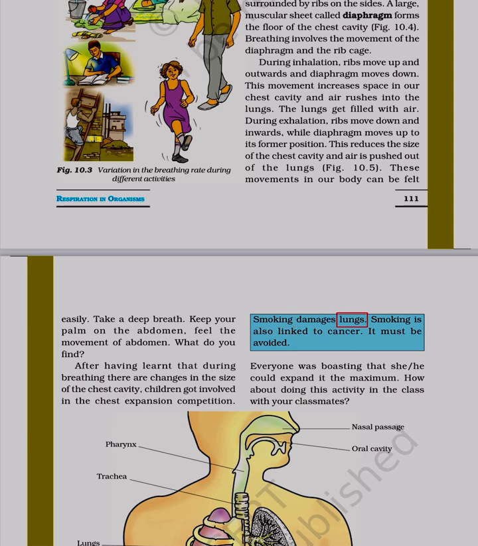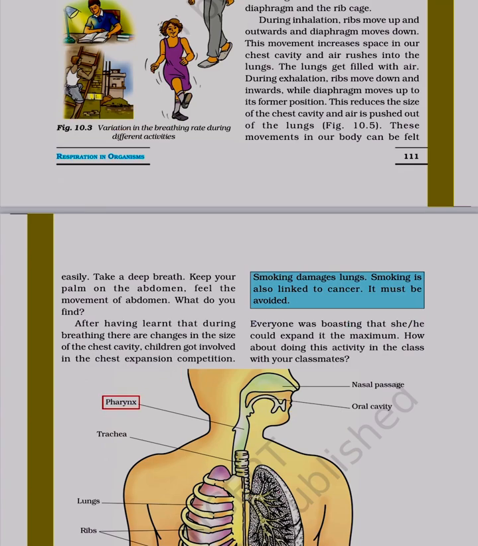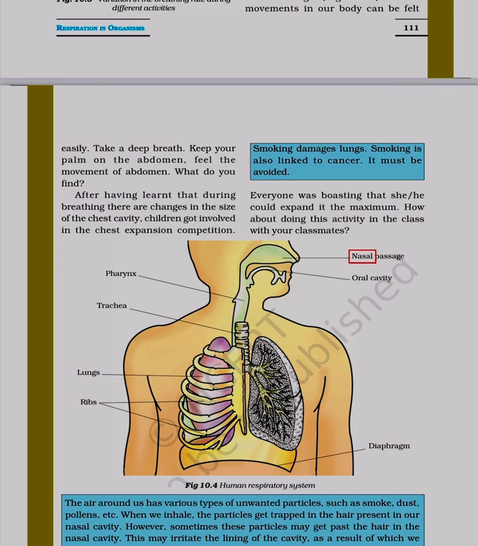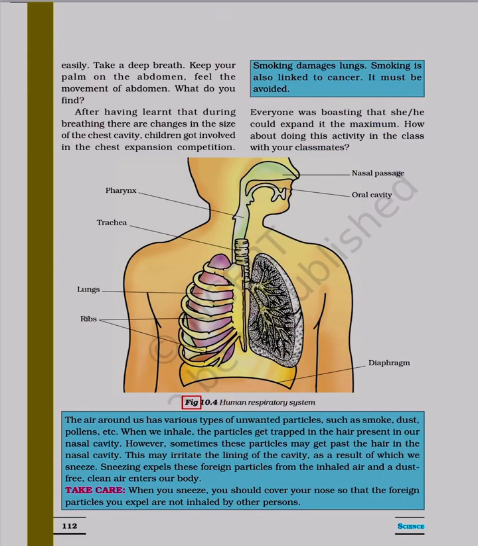Smoking damages lungs. Smoking is also linked to cancer. It must be avoided. Pharynx. Trachea. Lungs. Ribs. Nasal passage, oral cavity. Diaphragm. Figure 10.4 Human respiratory system.